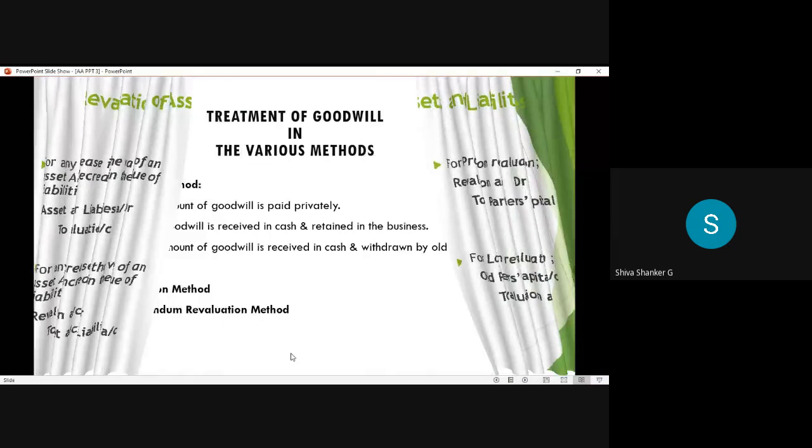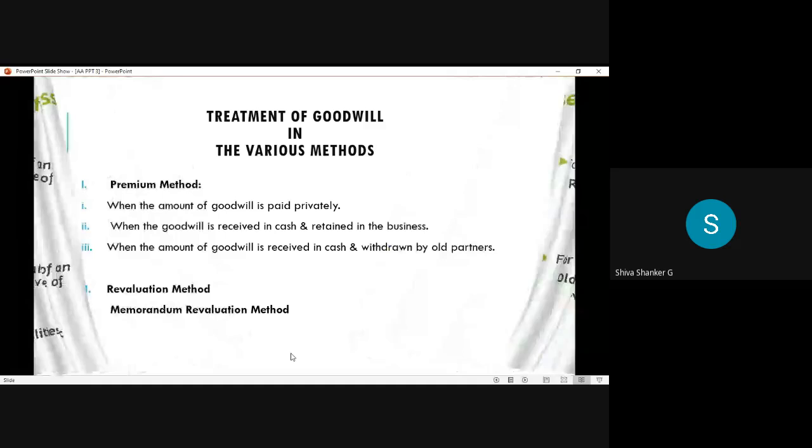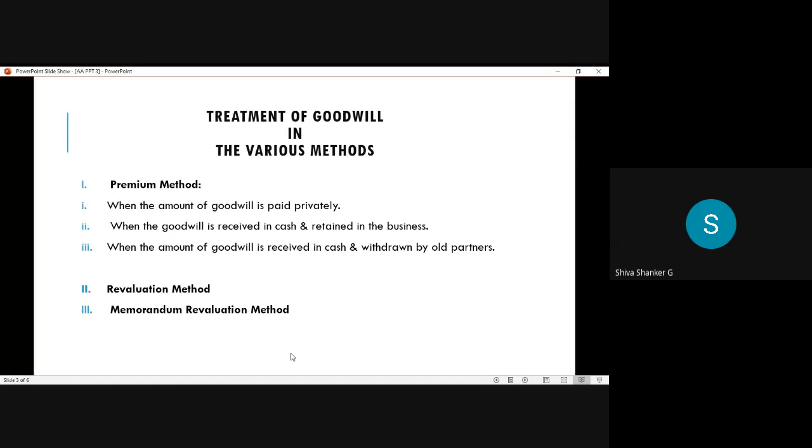Second adjustment, the major adjustment: treatment of goodwill in the various methods. In the admission of a partner, the very important and major adjustment is the treatment of goodwill. So I hope all of you know what goodwill is. Can anyone tell me the meaning of goodwill?